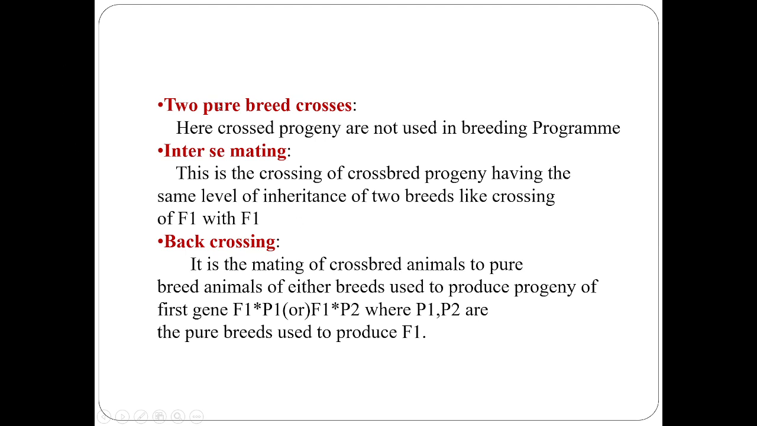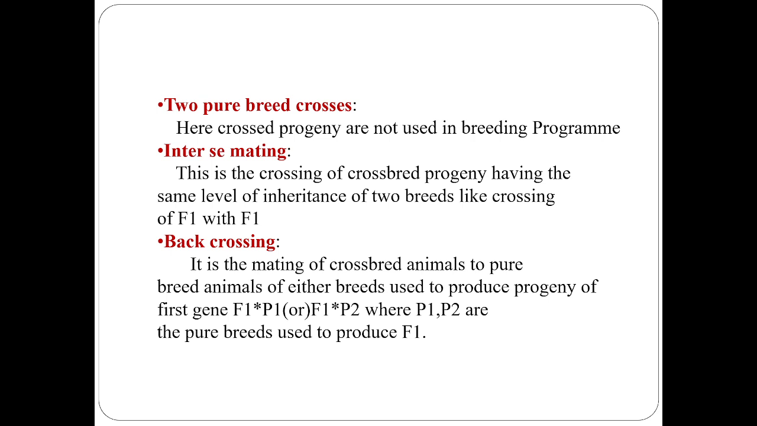In case of two pure breed crosses, crossed progeny are not used in breeding programs. Whereas interseminating is the crossing of crossbred progeny having the same level of inheritance of two breeds, like crossing of F1 with F1. Let us take an example of breed A crossed with breed B. We get progeny F1.